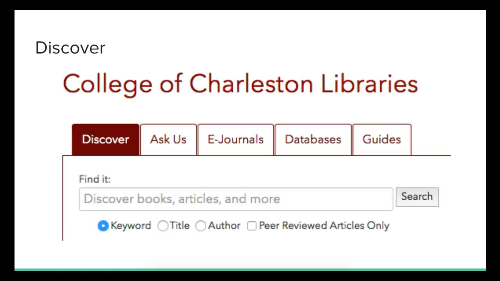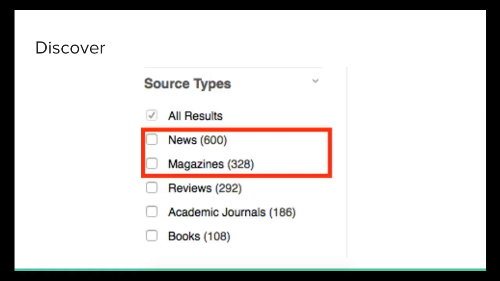The Discover search on the library's homepage will find magazine and news articles that contain your keywords from many different library databases in one search. Remember that you can prompt Discover to show you only certain source types with just a click of the mouse.